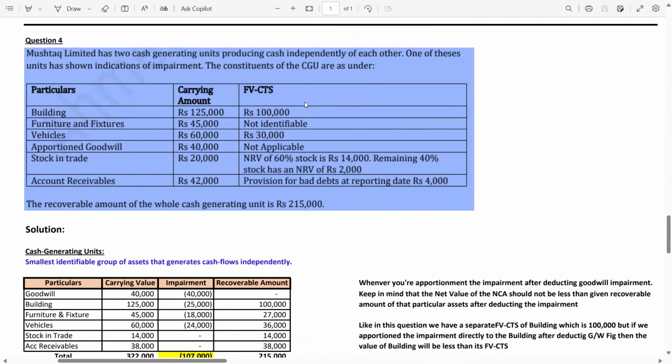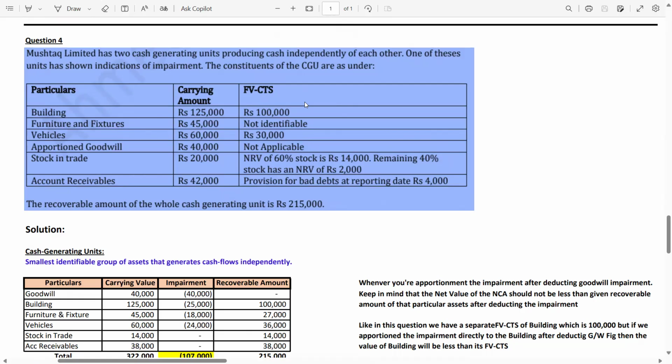Now guys, this is a very important question from your CGU perspective. M Limited has two cash generating units producing cash independently of each other. One of these units has shown indications of impairment. The constituents of the CGU are as under. Particulars: building, furniture and fixture, vehicles, apportioned goodwill, stock in trade, accounts receivable.